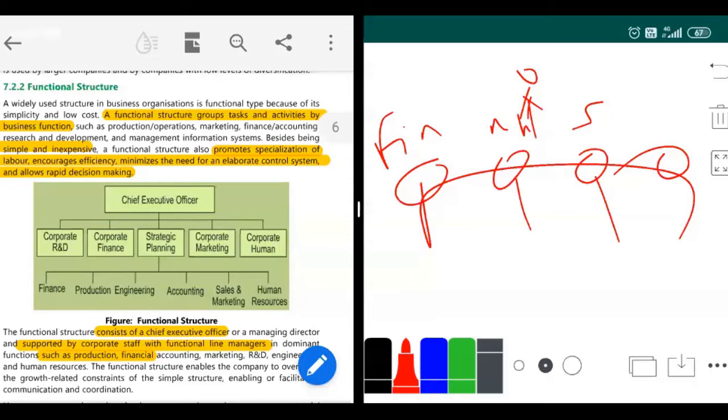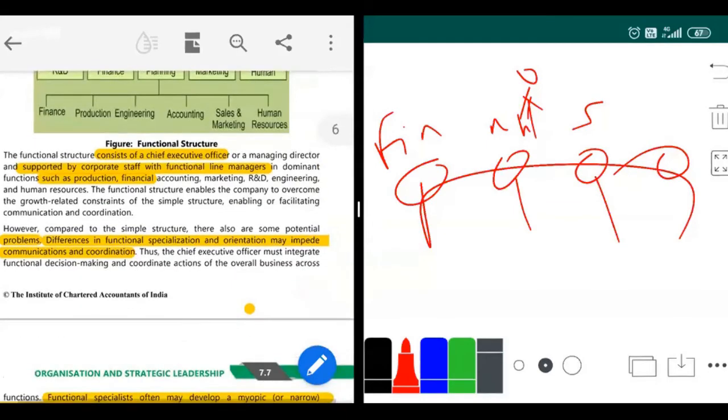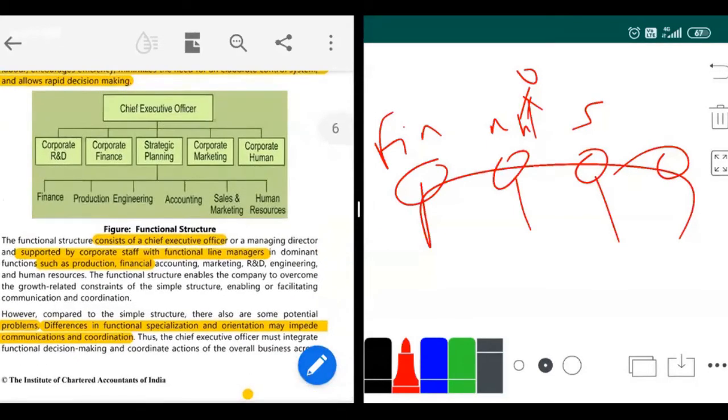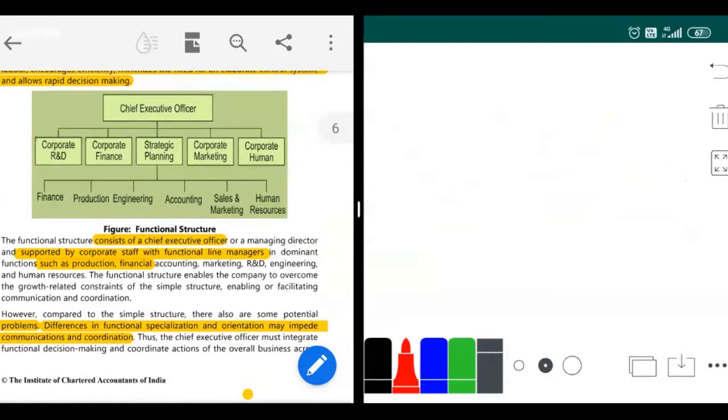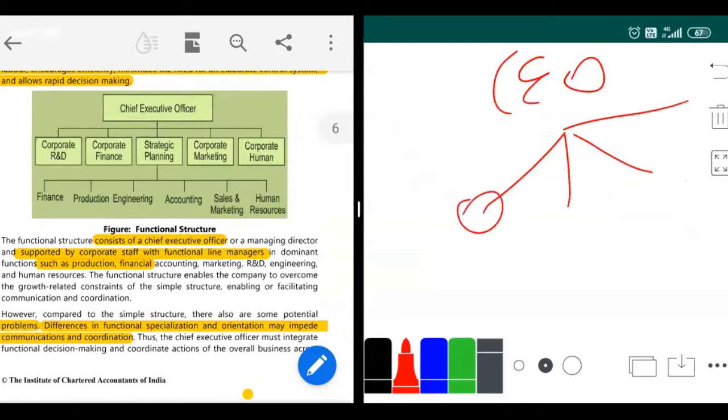Yeah, quickly you can take it, because there are not many people in the organization. Okay, so in this, see the structure. That is a little confusing. Okay, see this. You will have a CEO. Under the CEO, you will have a few functions. Under each function, you will have a few employees or staff who are working. So this is what they have written here.